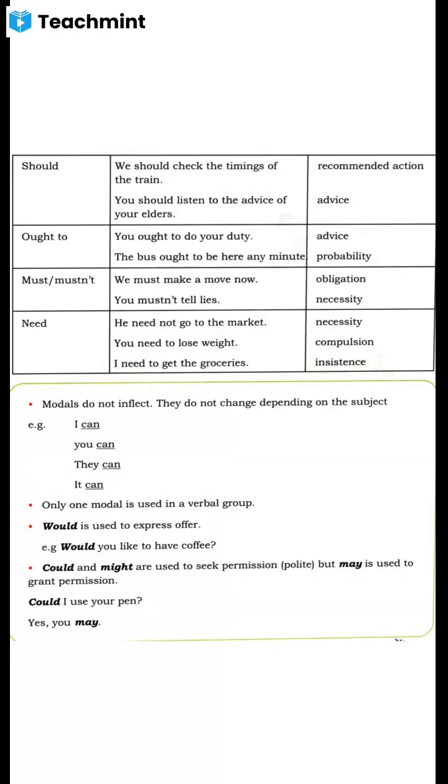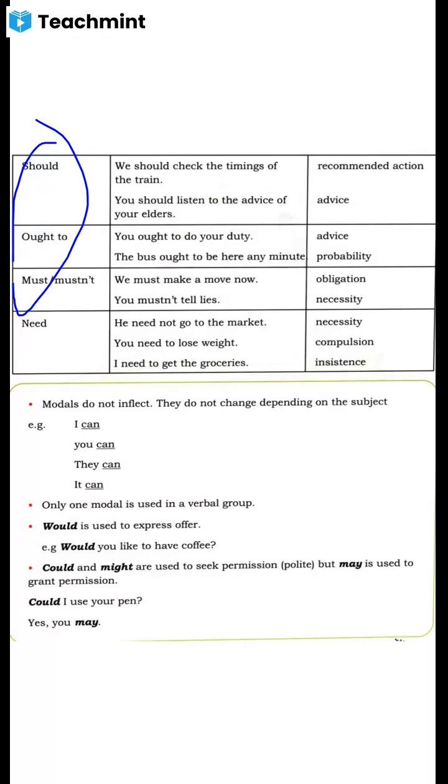Then ought to. When can we use ought to? Dear students, to suggest obligation, we use modal verbs like ought to, should, must. If you want to express obligation, we can use should do, ought to, must. Got it? What is obligation? It means it's a moral duty.